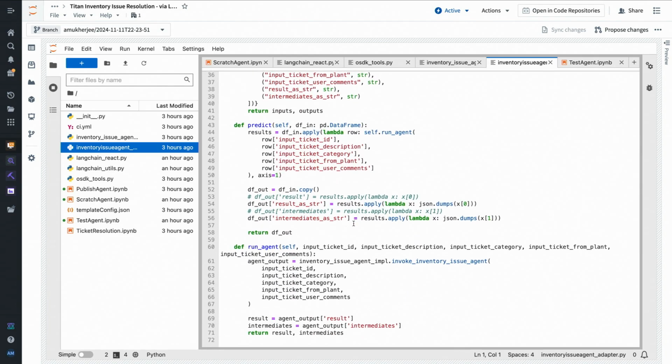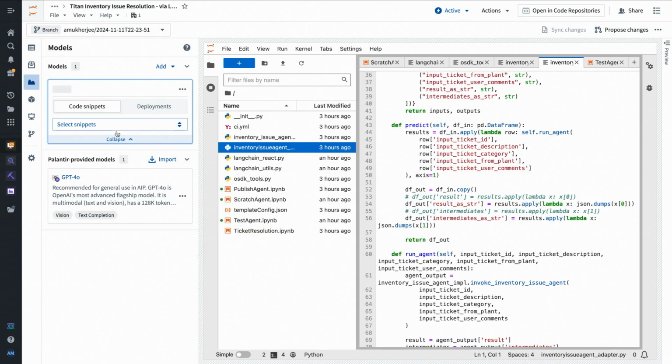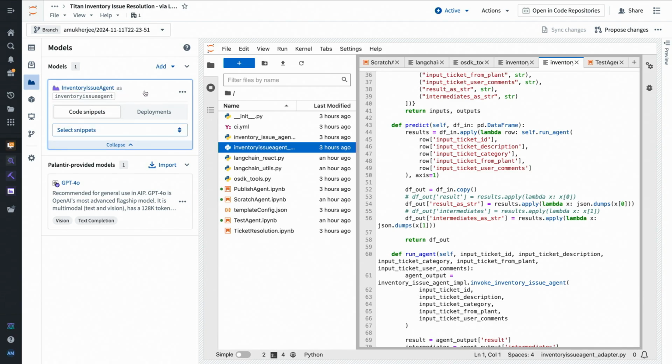In this case, instead of this predict function running a machine learning model per se, it's just going to invoke our agent. And that's a Palantir modeling package that you can import to just do those 10 lines to define your API there. That's exactly correct. And then we can now save this to a model in the platform. That's kind of what this is all about. This basically saves this as a model asset, model artifact in the platform that we can then deploy and launch.